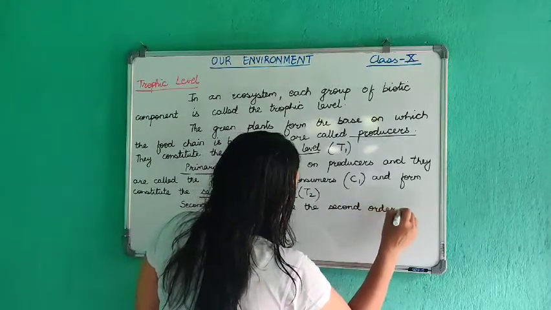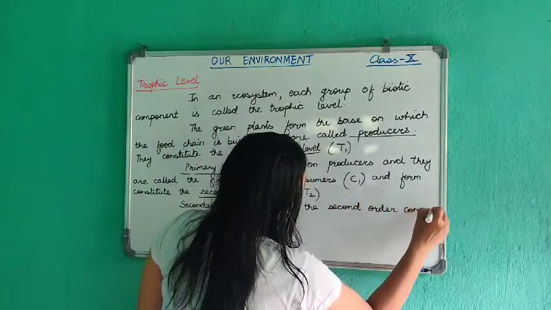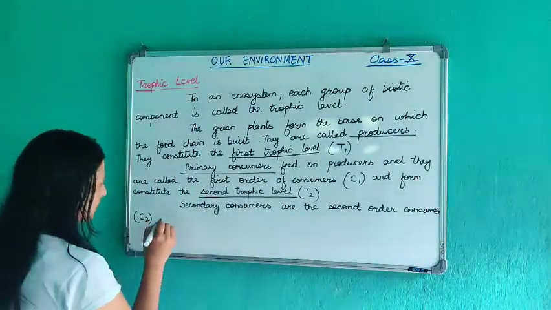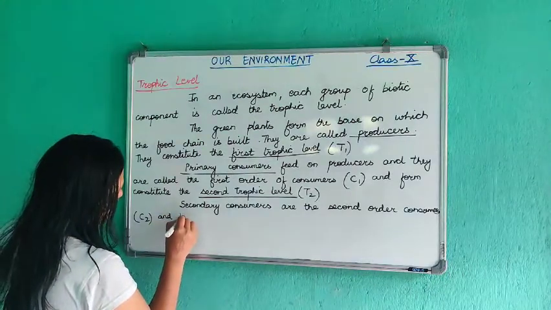So secondary consumers are the second order consumers, written as C2, and they form the third trophic level.